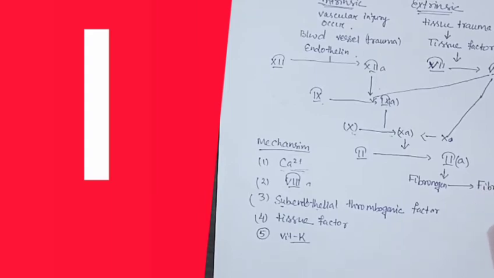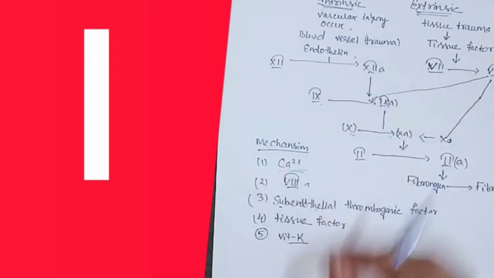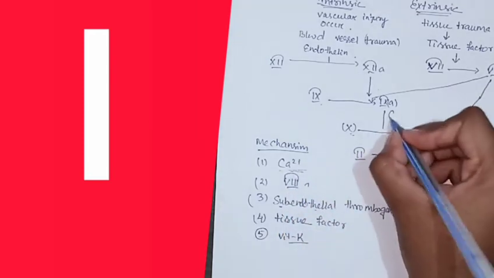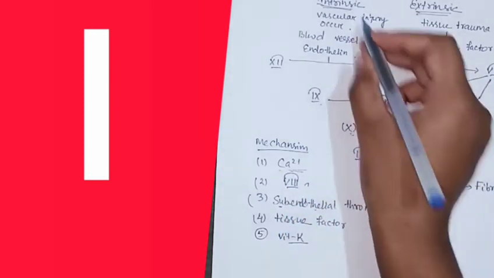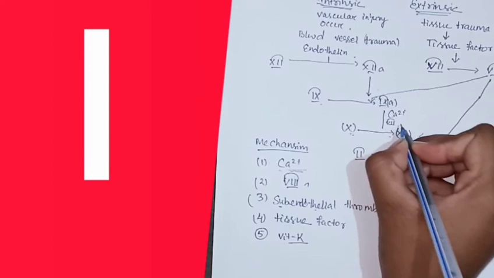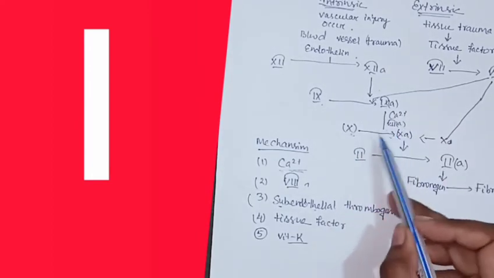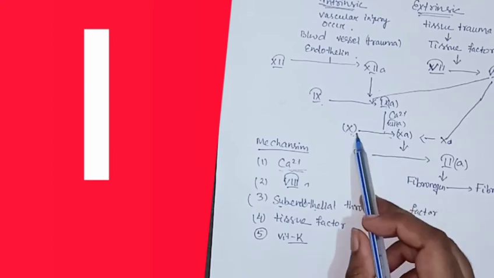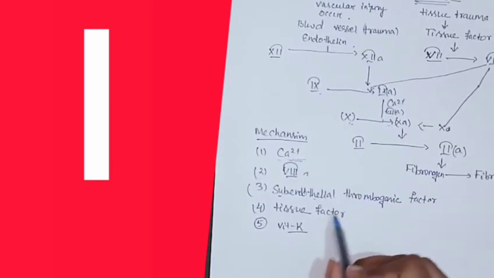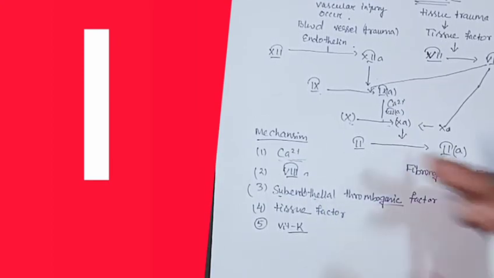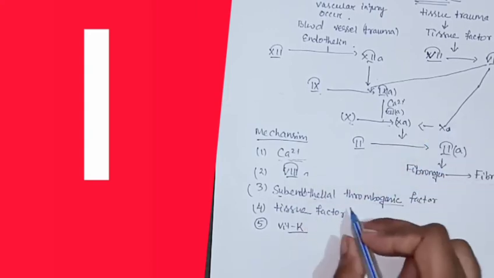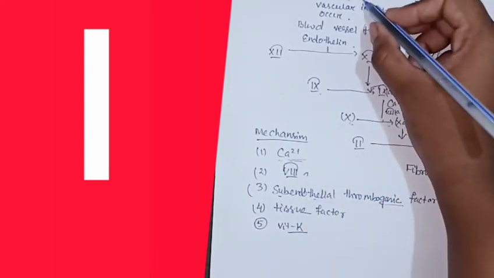Clotting is stabilized by this factor, so our goal is fulfilled in this way. This is the main process, and calcium ion is present here, and factor 8 is also present in the intrinsic pathway. These are important examiner questions: where factor 8 is present and what its role is, so you can answer it. The subendothelial thrombogenic factor is the main initiator or triggering factor present in the intrinsic pathway.